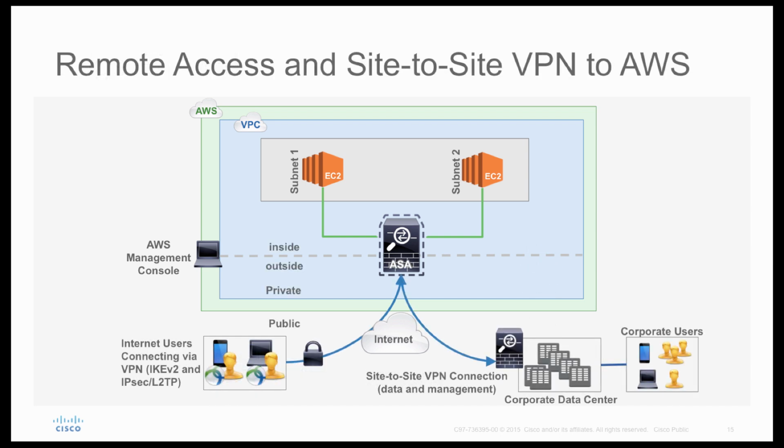Second model, and the most commonly used model, is remote access and LAN to LAN VPN to AWS. Presently we see a large increase in roaming users. So everybody is looking for an AnyConnect solution or a VPN solution for remote users. So you can deploy ASAv and configure AnyConnect on it so that all the remote users can access internal servers via ASAv deployed in AWS. And if you want connectivity between your cloud and your enterprise data center, you can bring up a LAN to LAN tunnel between the two.